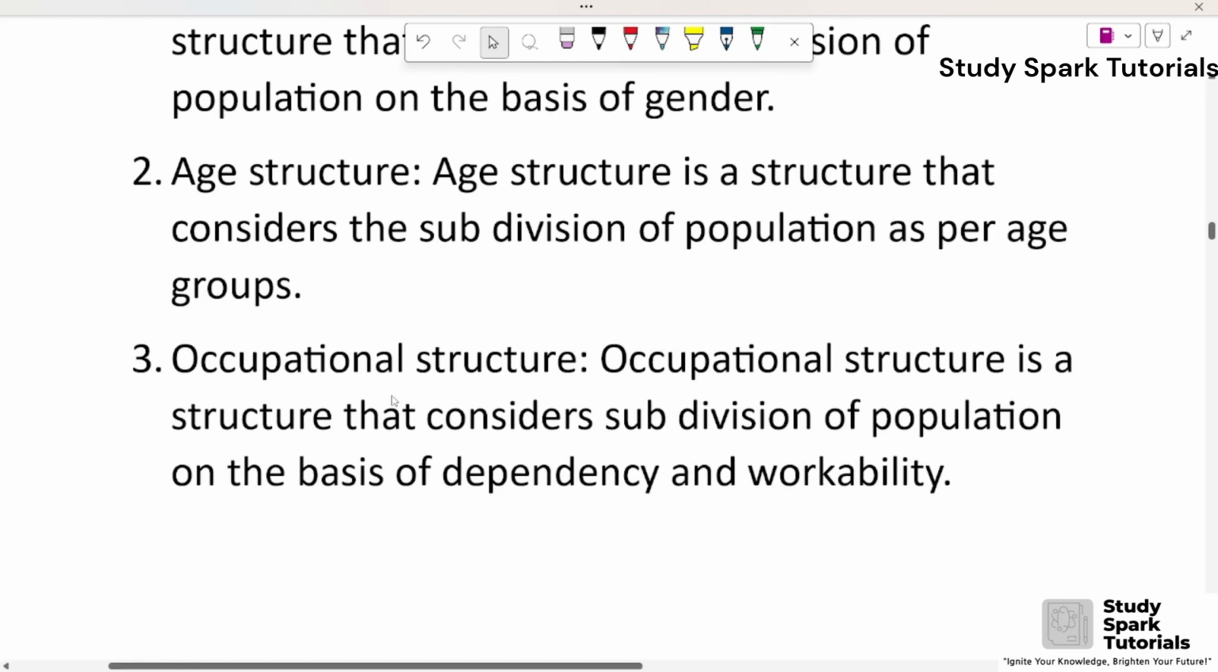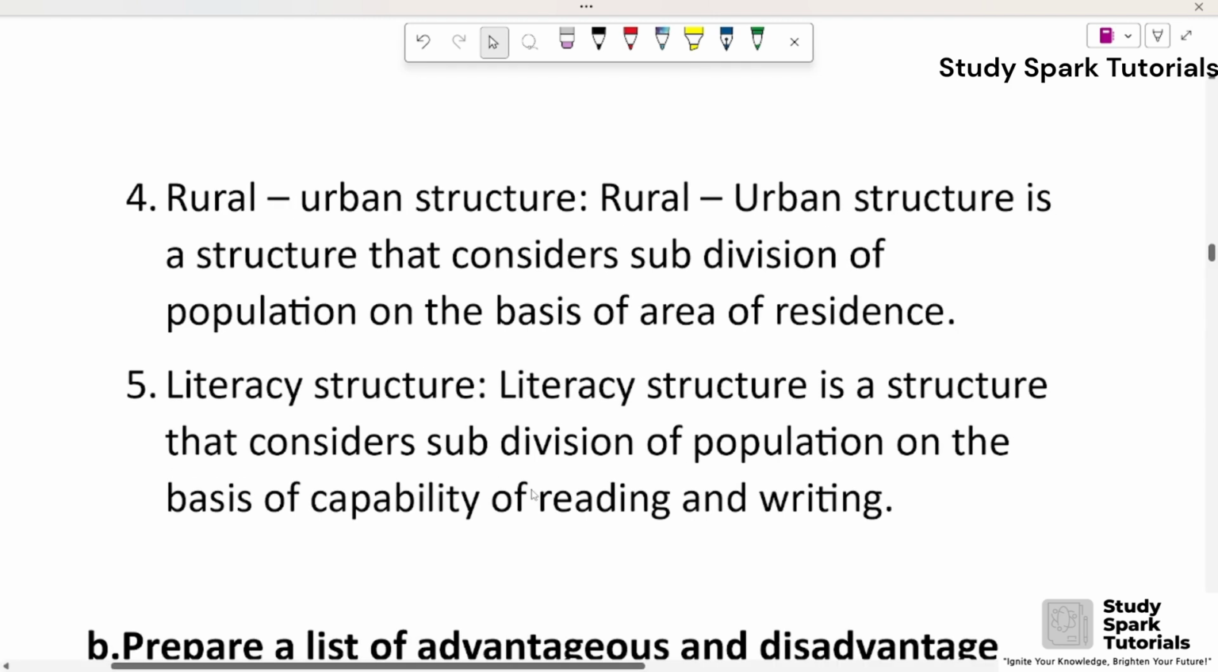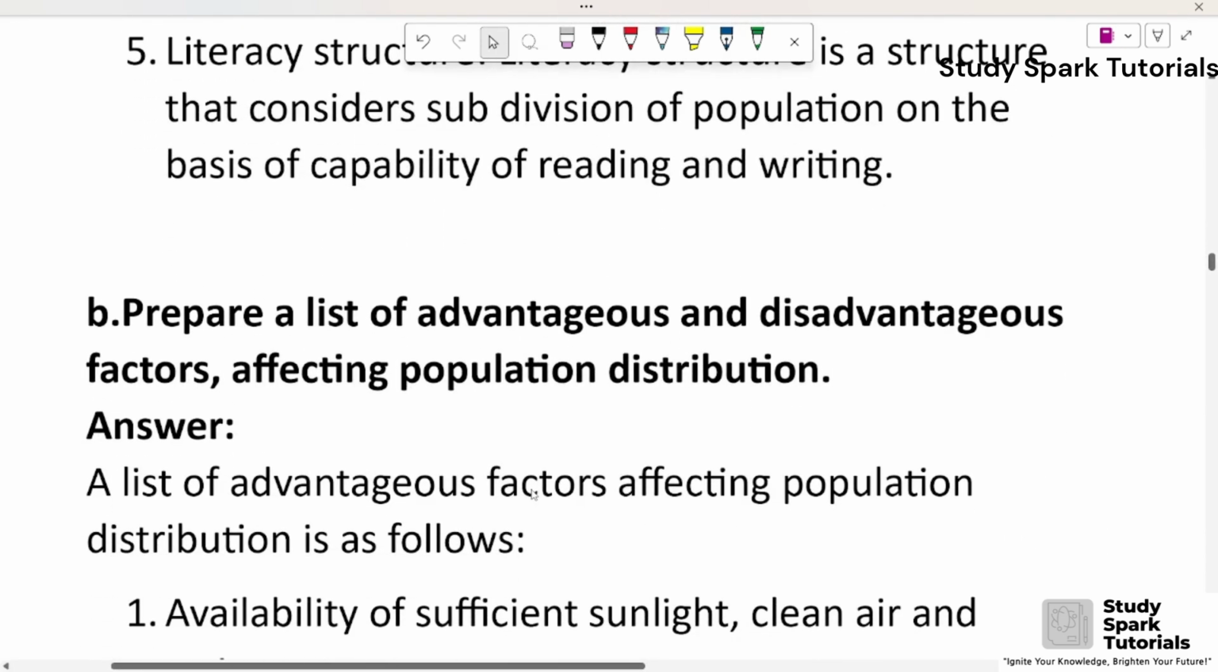Third, occupational structure. Occupational structure is a structure that considers subdivision of population on the basis of dependency and workability. Four, rural-urban structure. Rural-urban structure is a structure that considers a subdivision of population on the basis of area of residence. Five, literacy structure. Literacy structure is a structure that considers subdivision of population on the basis of capability of reading and writing.